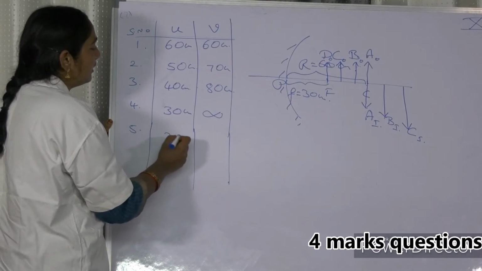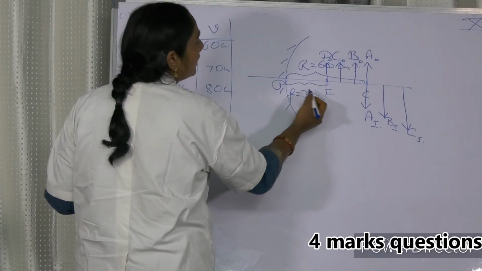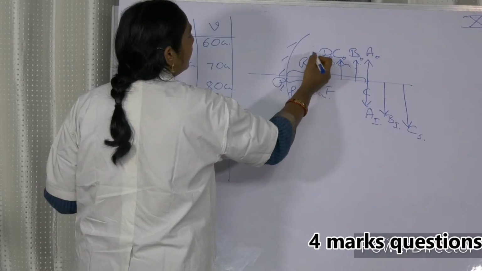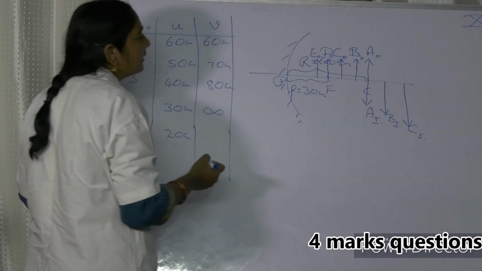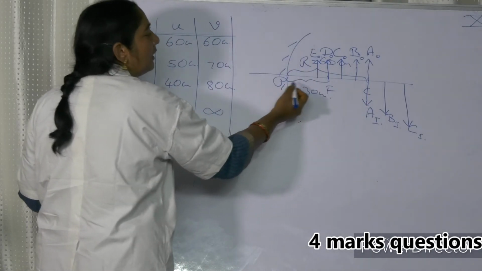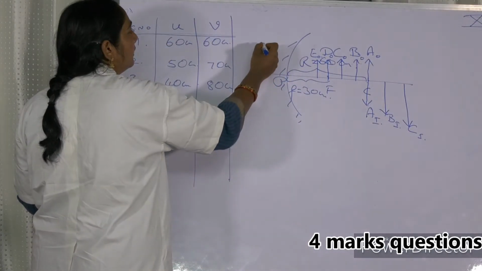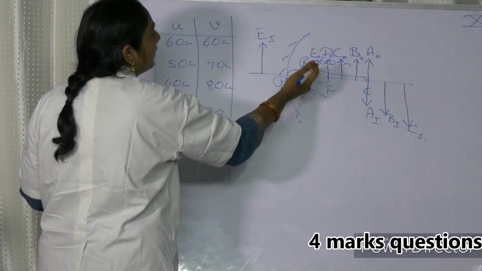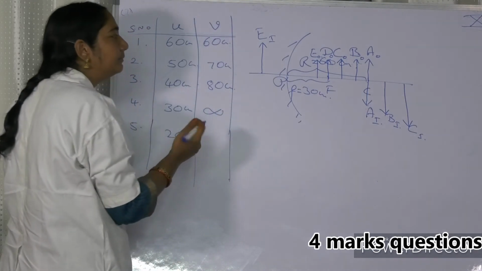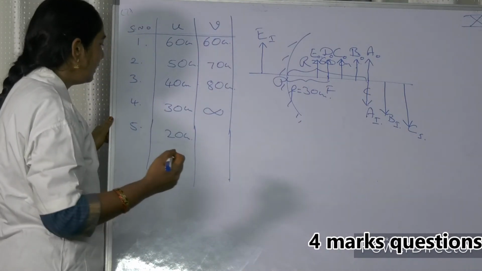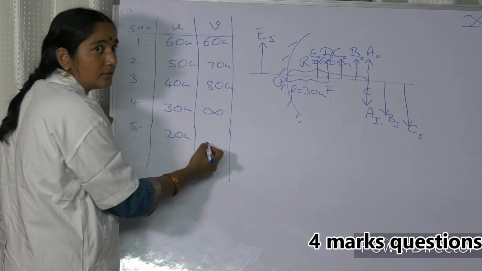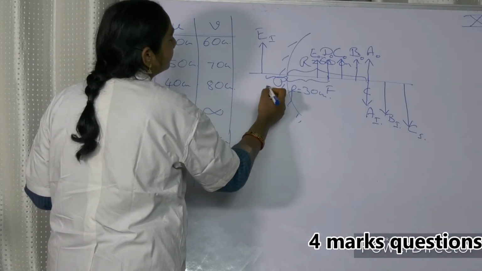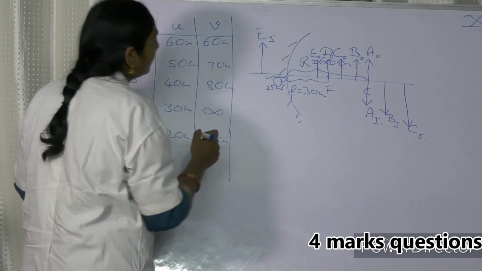Next. Fifth case. 20 centimeters. 25 centimeters. See, here it is 20 centimeters, means you are coming from 30 to the front. This is the object, E. Means in this case, the object is between P and F. Means here, this is the image. The image is formed. It is magnified, virtual, and within the mirror. Right, okay. Here 20 centimeters, what is this? 25 centimeters. So this distance is 25. Okay. Sixth case.